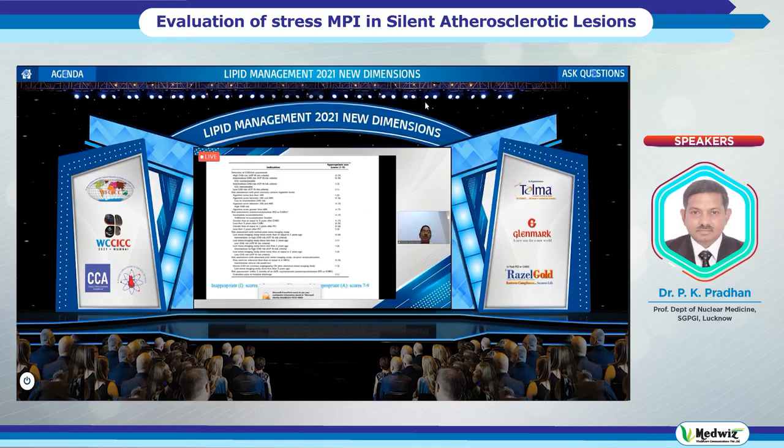This is a table showing the appropriate scores. If you have a score of 7 to 9, that is appropriate. Scores in the range of 0 to 3 are inappropriate, and 4 to 6 are uncertain. In the list, you can see that high coronary heart disease risk has an appropriate score of 7, and intermediate coronary heart disease risk is sometimes uncertain, which is 5.